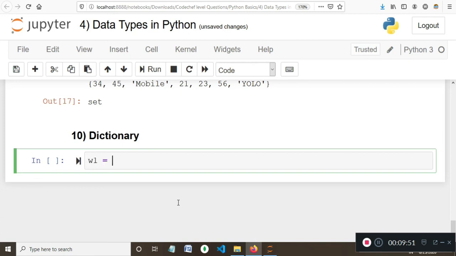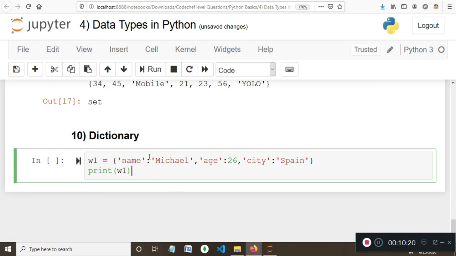Say for example, if I take w1, and I say name, and I define name to be Michael, and age, let's say he's 26 years old, and city, he lives in Spain.